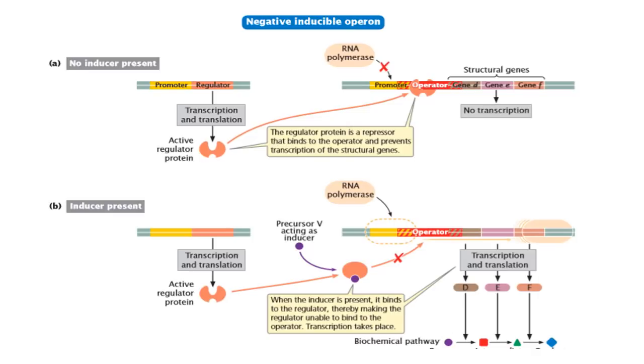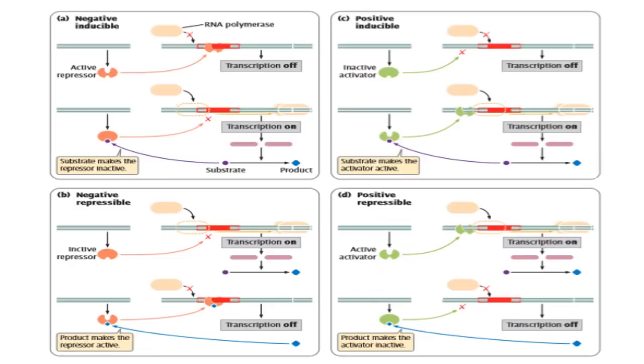In the presence of the inducer, it binds to the allosteric site of the regulatory protein so that there is a conformational change in the regulator protein and it cannot bind to the operator region. Now the RNA polymerase can bind to the promoter region. It moves down and transcribes the operon.